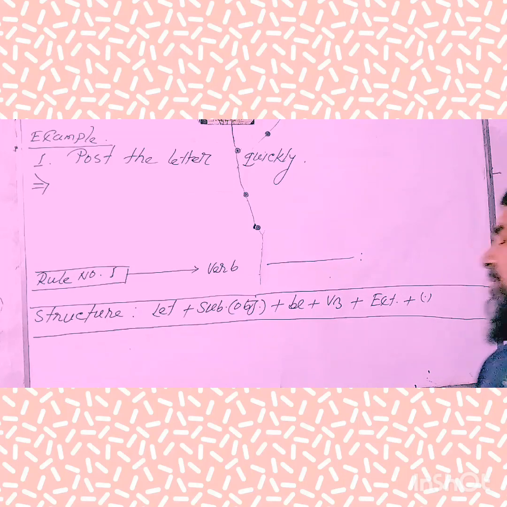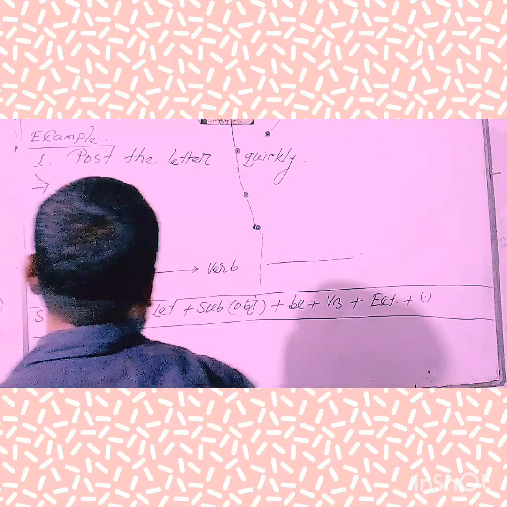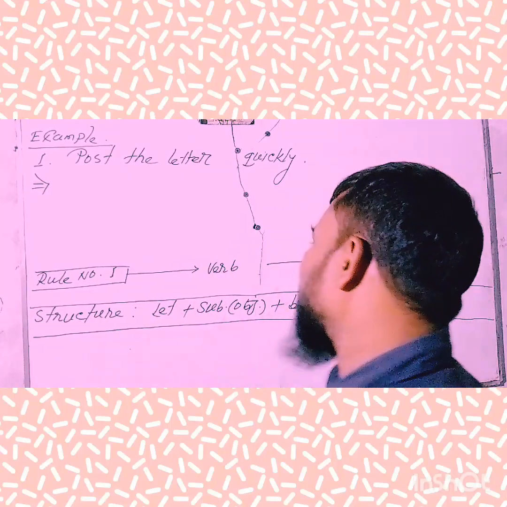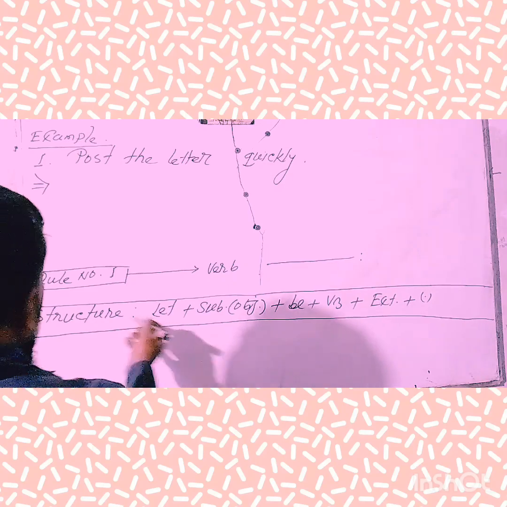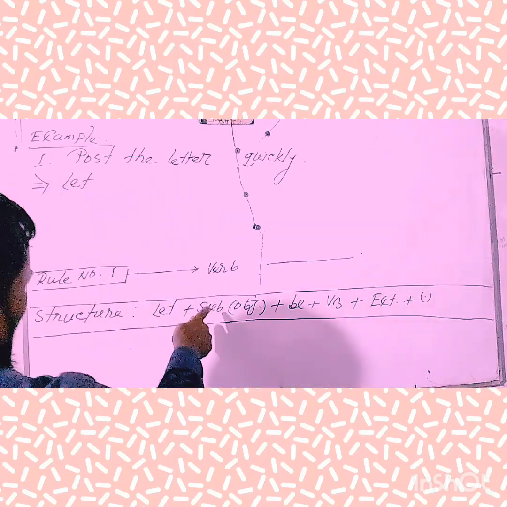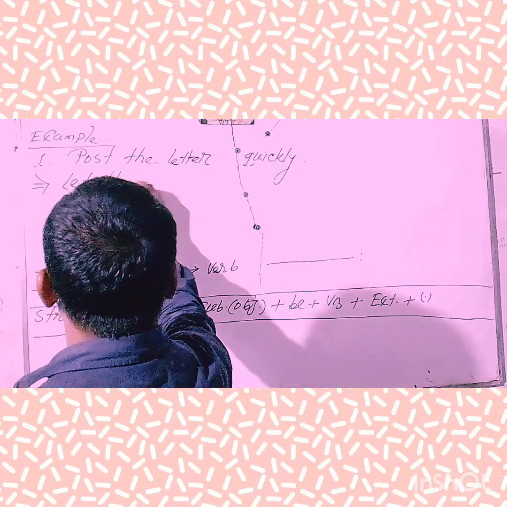Okay, my dear learners, try to recall the precondition or prerequisite of this rule: of course, the starting word is a verb. So try to use the structure pattern. At first, we'll have to use let. Next, the subjective form of object. Here the object is the letter.